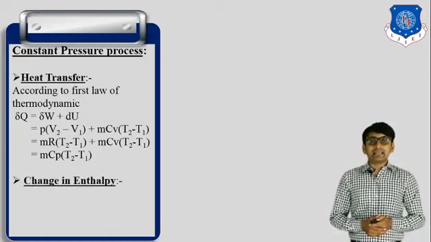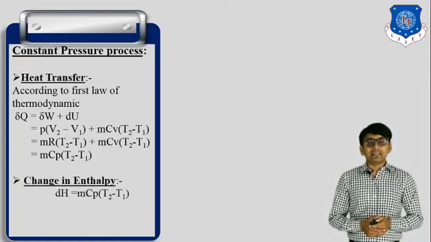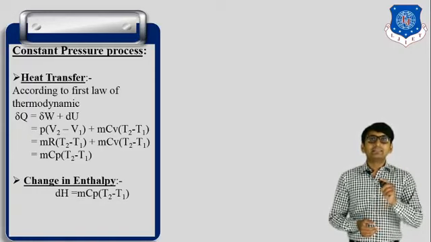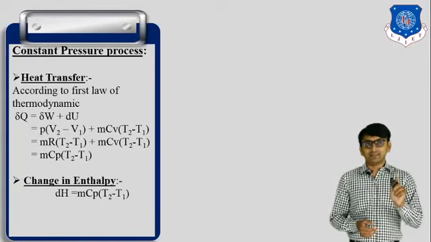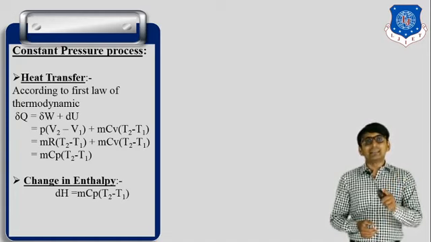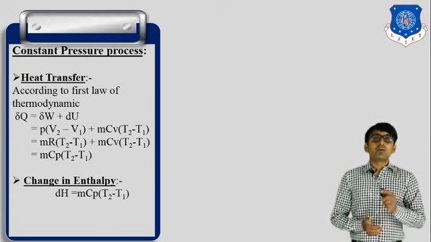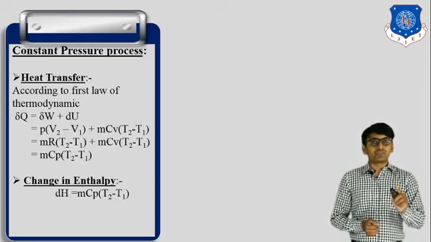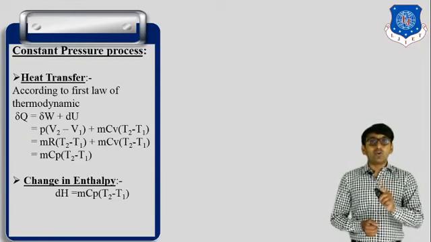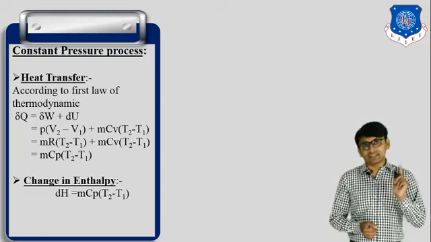Now change in enthalpy, which is denoted by dH, and it is equal to mCp (T2 minus T1), same as in the constant volume process. So this is about the constant pressure process, and it is also called an isobaric process.